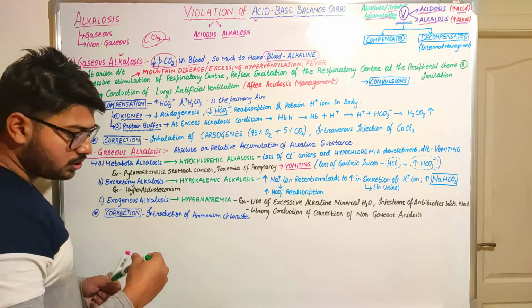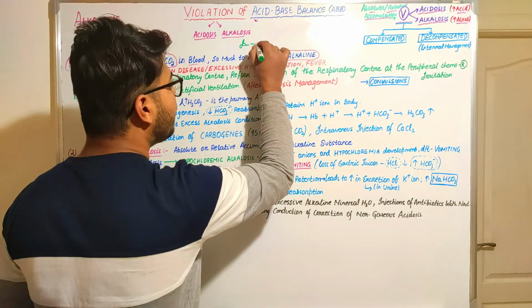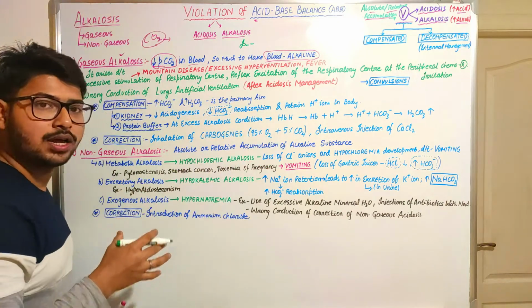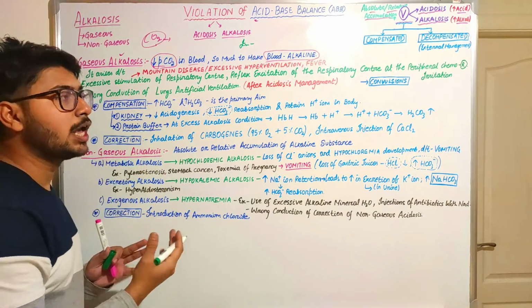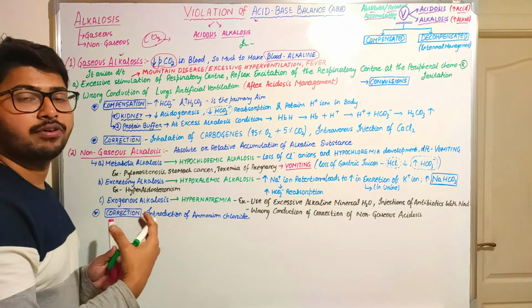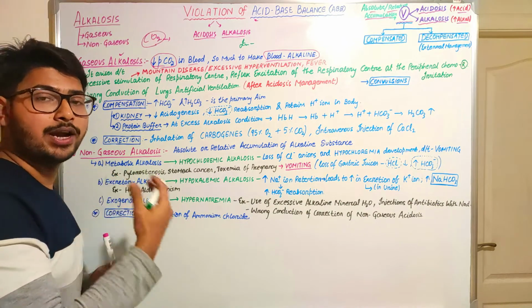During inhalation and exhalation, we have a particular ratio of oxygen and carbon dioxide: what amount of oxygen we require to take and what amount of carbon dioxide we require to exhale.